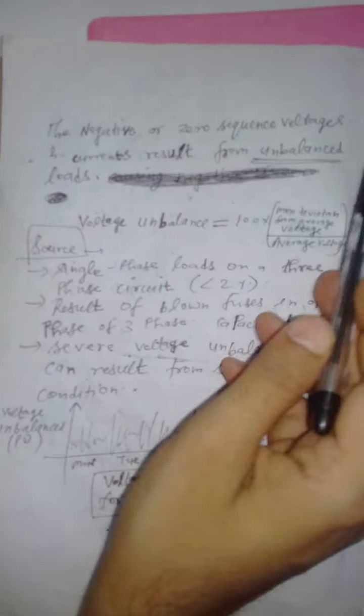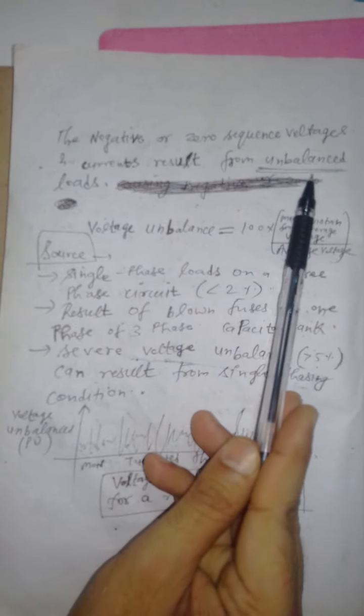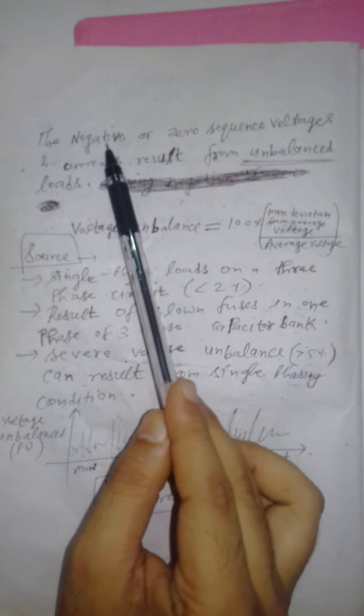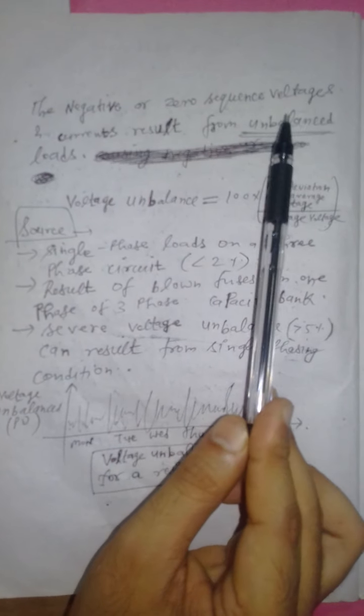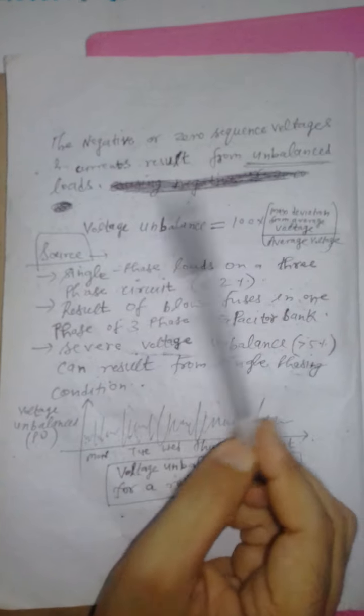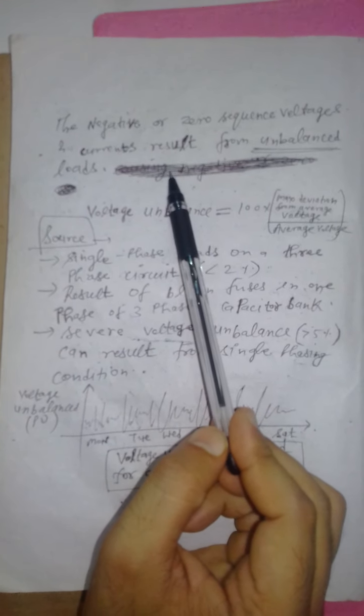Next is, see here, the negative or zero sequence voltages and currents result from unbalanced load. Whenever there is an unbalanced load, then you can see the negative sequence voltages and currents and also zero sequence voltages and currents. This will come in the system only when the load is unbalanced, right?